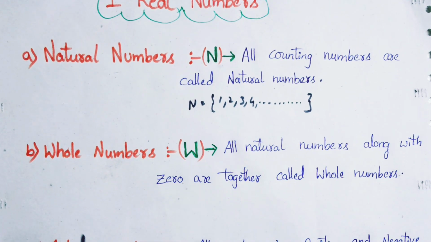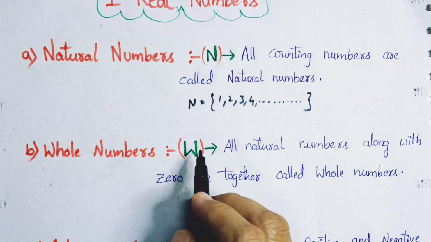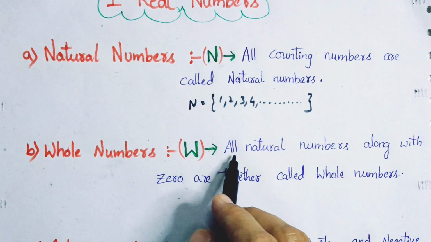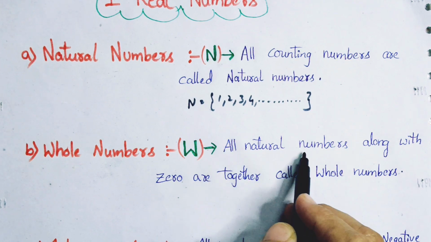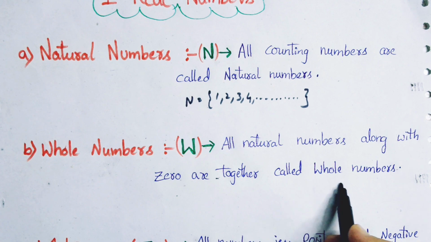Let's move on to the second one. What are whole numbers? Whole numbers are denoted by W. Let's see the definition. All natural numbers along with zero are together called whole numbers.